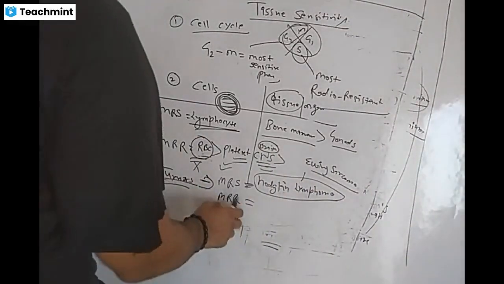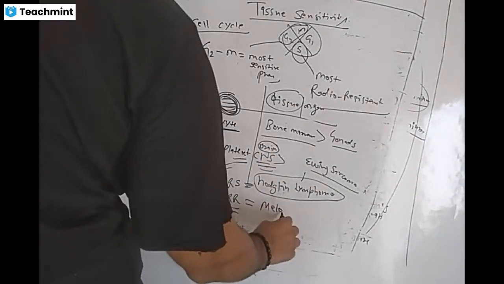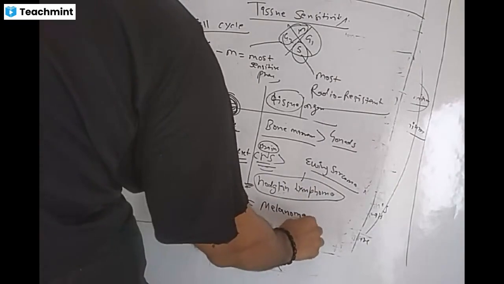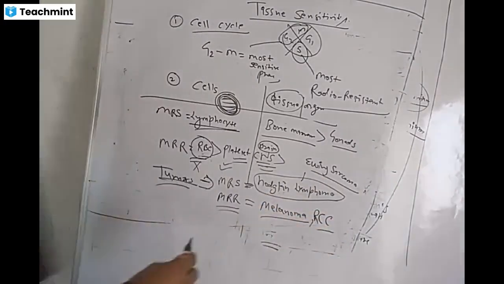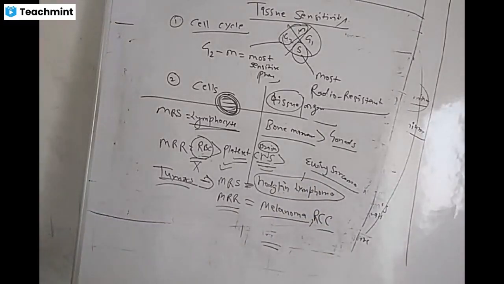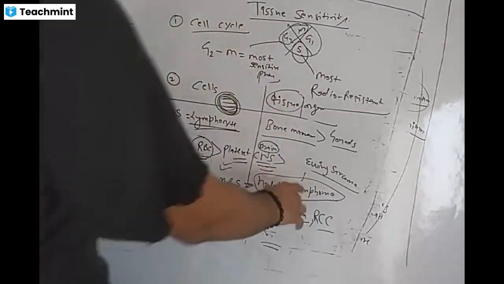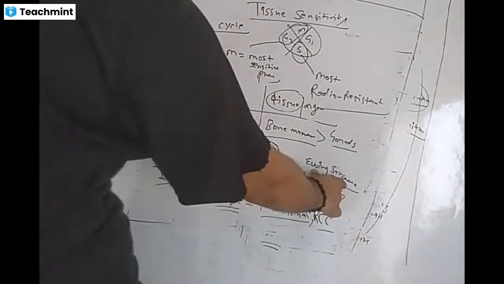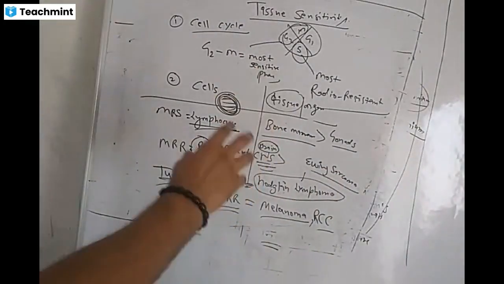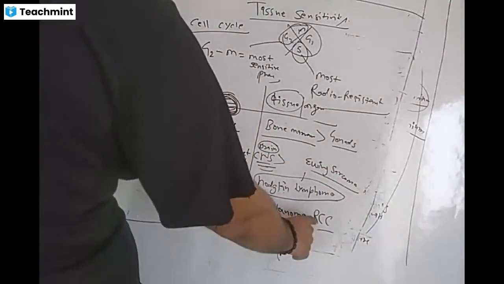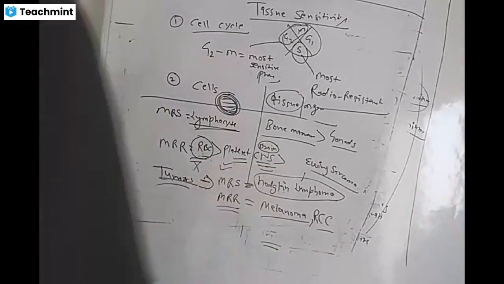And what is the single most radio resistant tumor? That is melanoma. Yes, this is melanoma. One is renal cell carcinoma. So two tumors which are more sensitive, they will respond to your therapy: Hodgkin lymphoma, Ewing sarcoma. And radio resistant, not that they are so resistant they will not respond: melanoma and renal cell carcinoma. So they are responding to radiation.